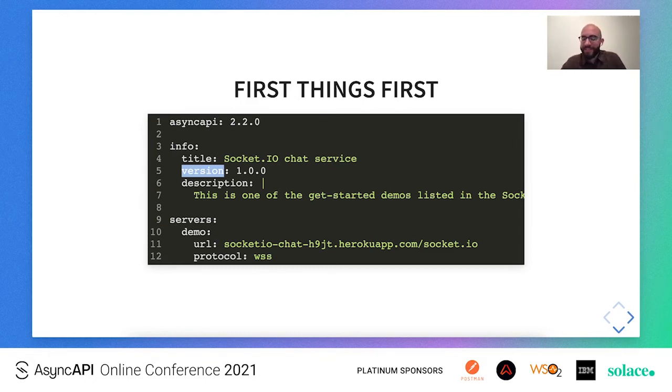As far as I'm aware, this is an application that is only sitting in a single environment, so we're going to have just this demo server object, which has a URL as well as a protocol field. For the URL, we picked the actual URL that is within the Socket.io website source code, which is this Heroku app, and it also seems that they are using the default /Socket.io path. In terms of protocol, secure WebSocket is being used. Again, note that it doesn't matter here if it's WebSockets or HTTP long polling. The only purpose of this protocol field is to signal the inclusion or the omission of TLS.